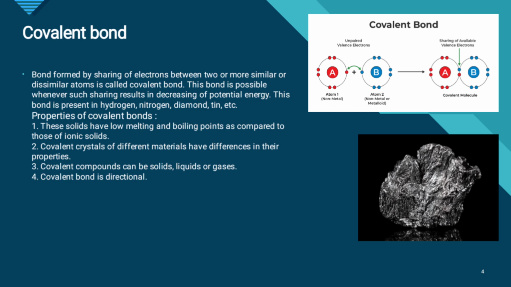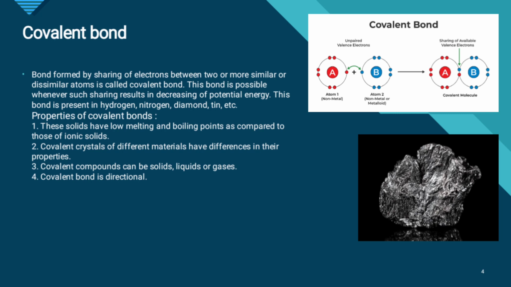Covalent bond. Bond formed by sharing of electrons between two or more similar or dissimilar atoms is called covalent bond. This bond is possible whenever such sharing results in decreasing of potential energy. This bond is present in hydrogen, nitrogen, diamond, etc.